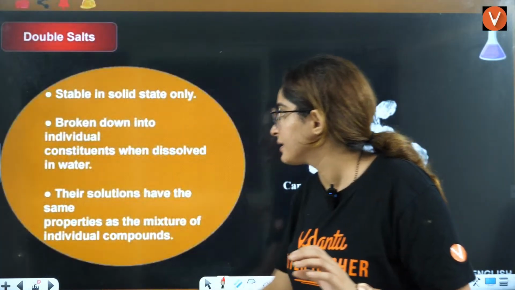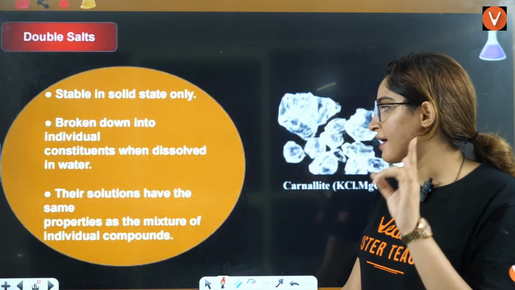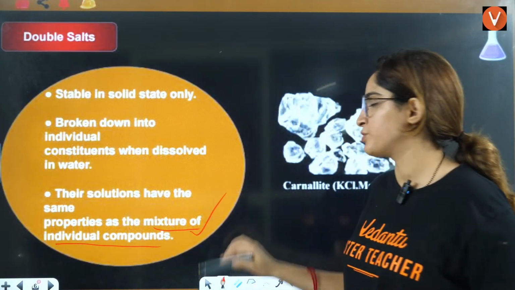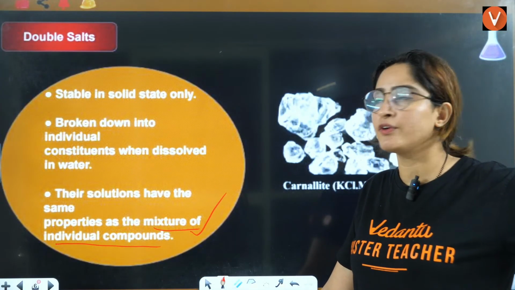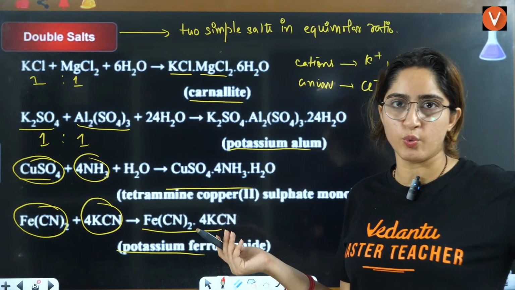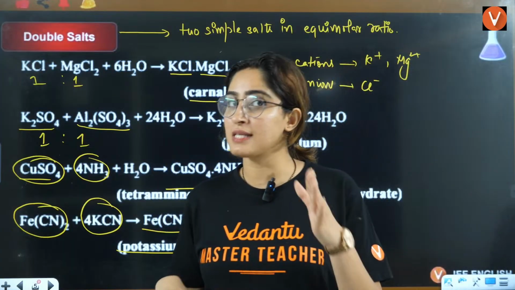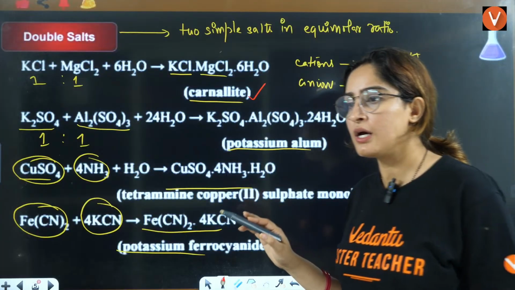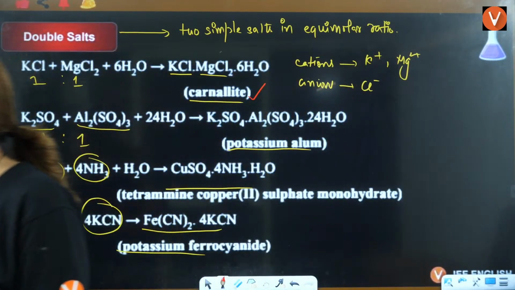Their solutions have the same properties as the mixture of individual compounds. So if you mix KCl and MgCl2, the mixture will have the same properties as carnallite. These are the properties of double salts.